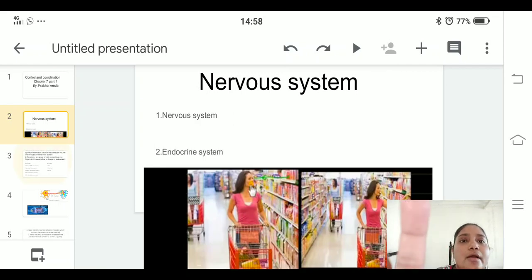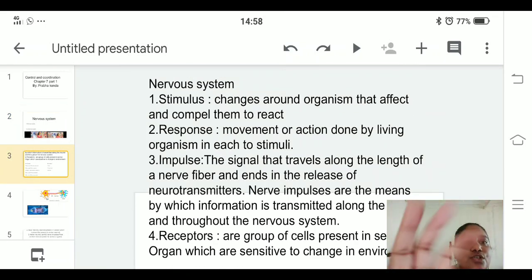So according to our definition, the first one, stimulus: according to the circumstances, she is compelled to react to that object. The second one, response: the action done by her to pick up the object is a response.